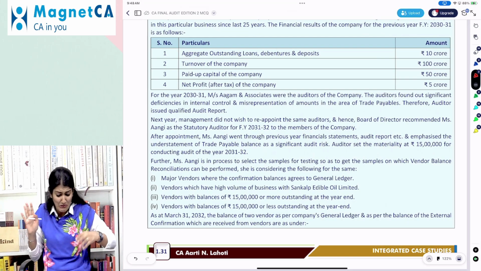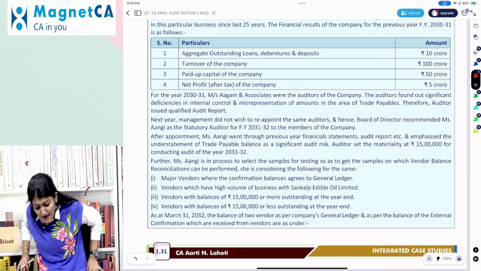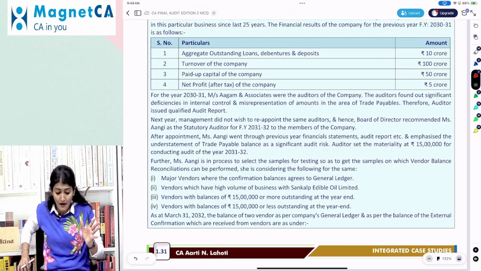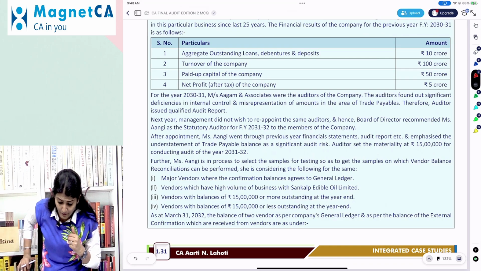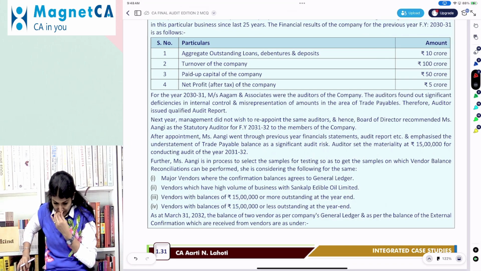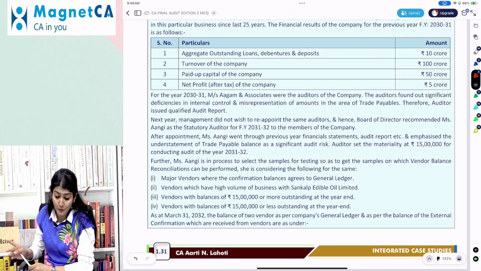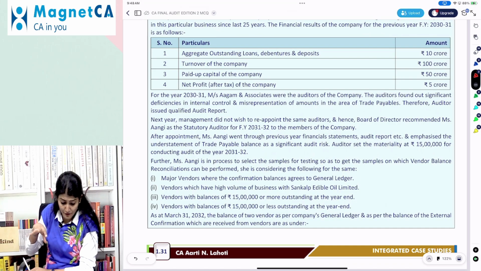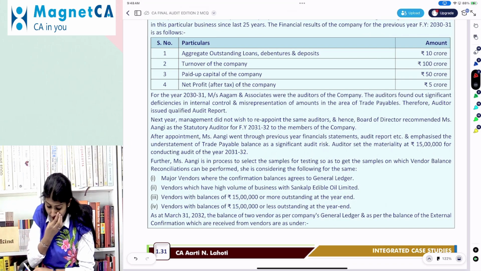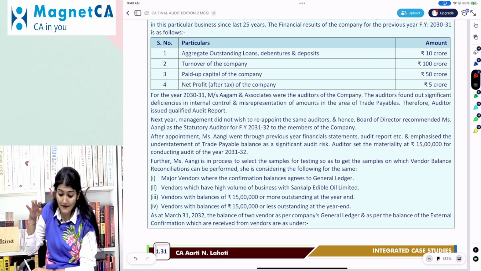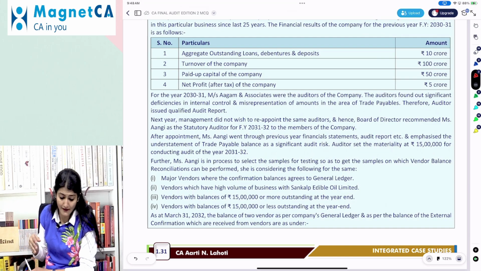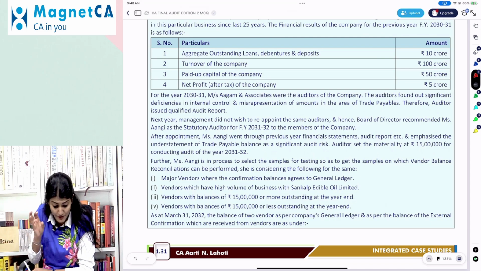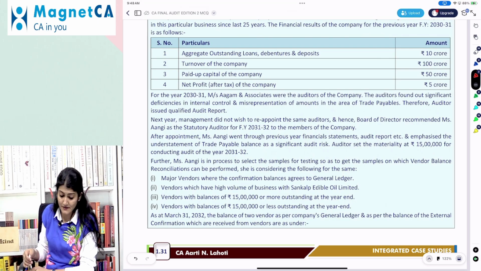Next year, management did not wish to reappoint the same auditor, and hence board of directors recommended Angi as the auditor for 3132 to the members of the company. After appointment, Angi went to previous year financial statements audit report and emphasized the understatement of trade payable balance as a significant audit risk. Auditor set the materiality at 15 lakh for conducting the audit. Further, Angi is in the process to select the sample for testing so as to get the sample on which vendor balance reconciliations can be performed.